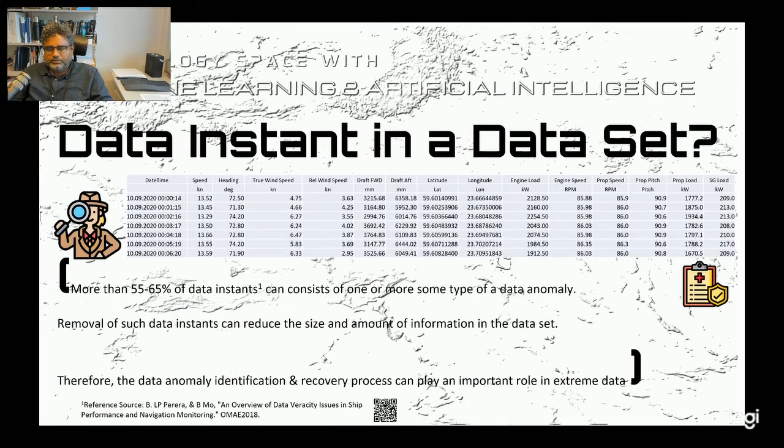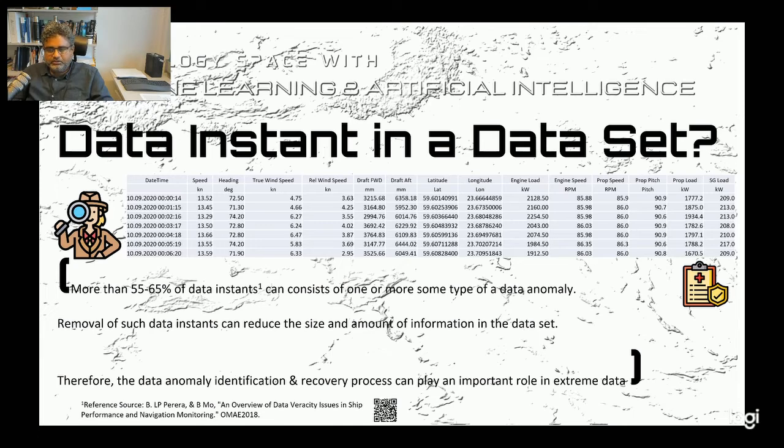So now you probably realize that my discussion on extreme data is somewhat biased towards numerical values. Yes, that's true, because I'm handling quite a lot of sensor data from various vessels. So most of our research work is focused on handling numerical extreme data sets in the shipping industry.